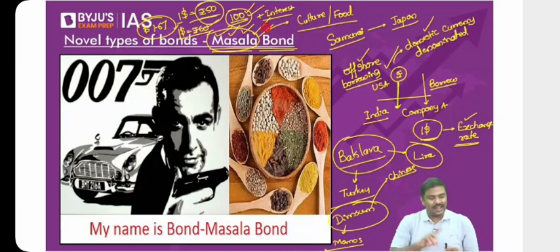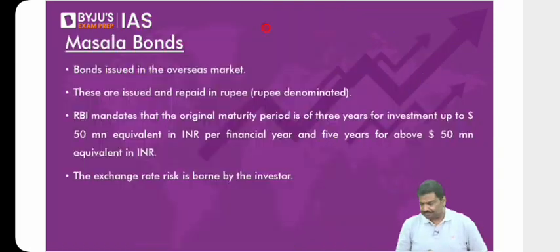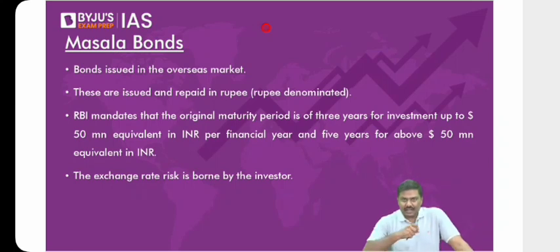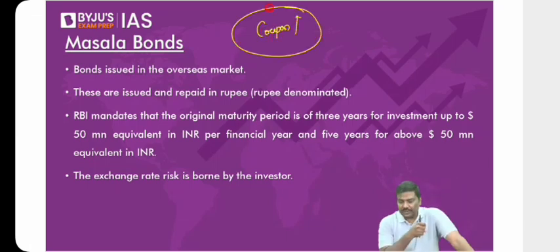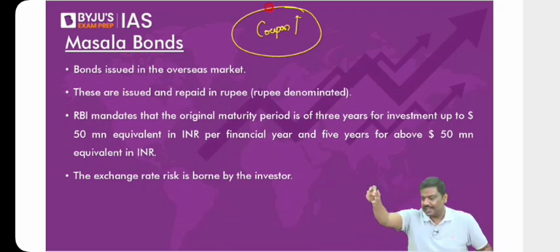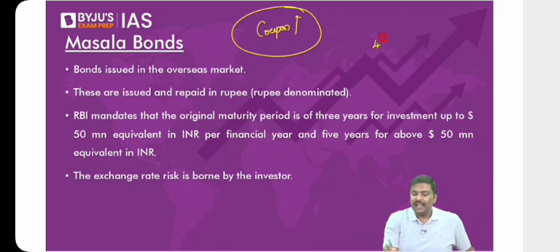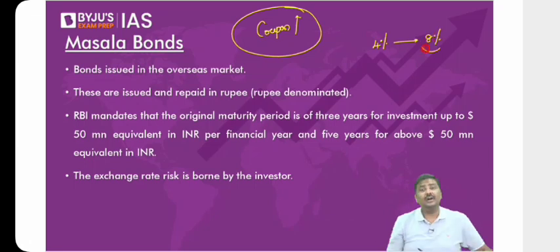Now many of you, looking at this, will wonder, sir, why will the foreign investor invest? When you showed that example, the foreign investor invested $2 but is going to get back $1.67. Why will the foreign investor invest? The foreign investors will invest because the coupon rate offered on these bonds is higher. Coupon rates offered on these bonds are generally very high, 7%, 8%. Imagine you're going to a country like the USA, where interest rates are somewhere around 4%, and you offer an 8% coupon rate.